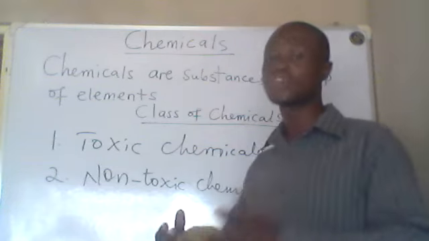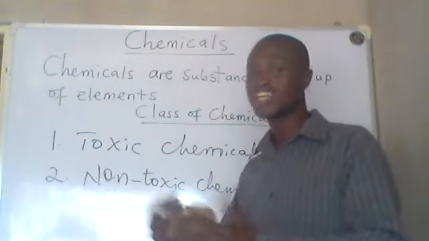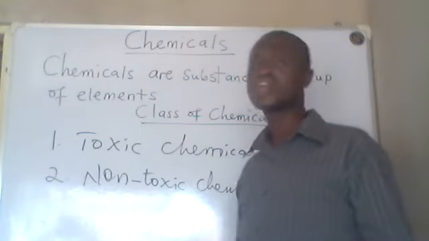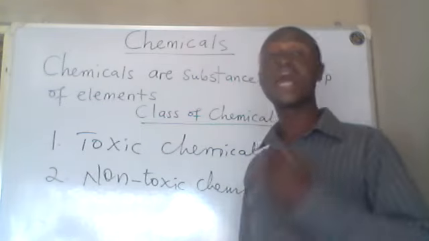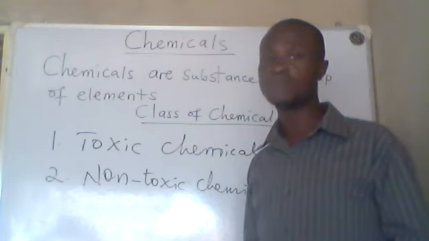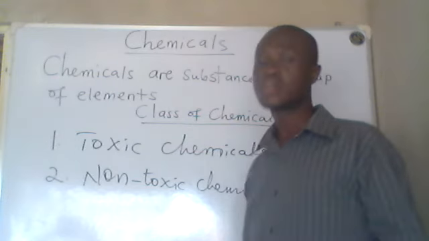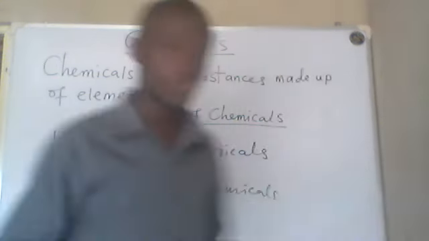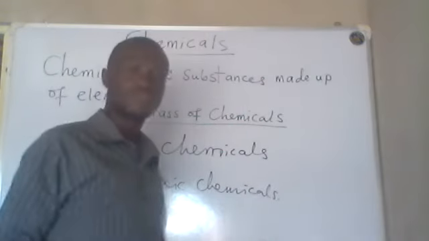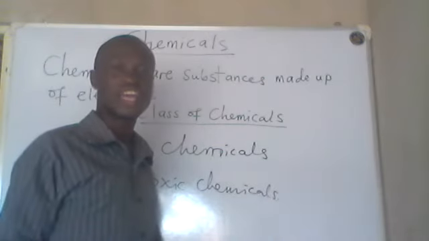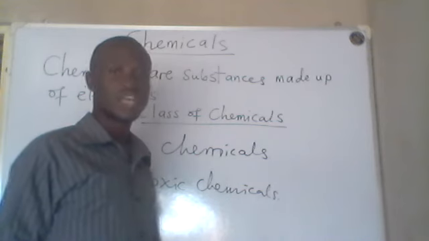Those chemicals we can interact with, we can touch, we can eat, they are referred to as non-toxic chemicals. And those that will harm us, we refer to as toxic chemicals.